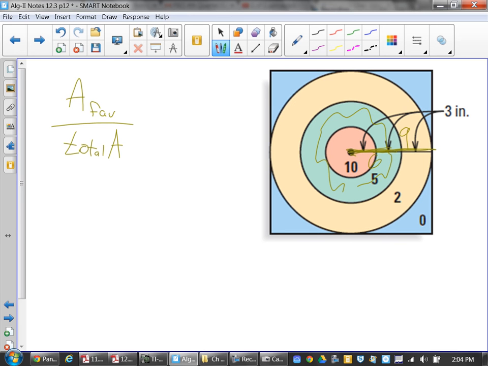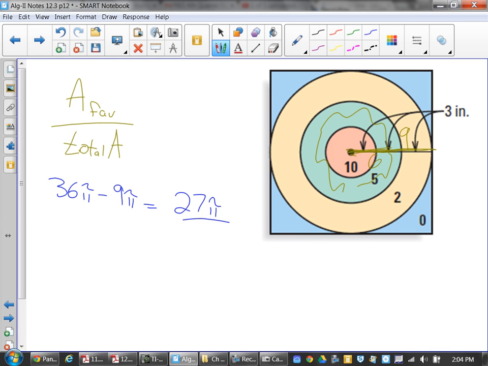So what's the area of that whole circle? 36 pi. What do I have to back out though? Minus 9 pi. Good. So we take the 36 pi, we back out the bullseye, which has an area of 9 pi. That gives you how much? 27 pi is your favorable region.